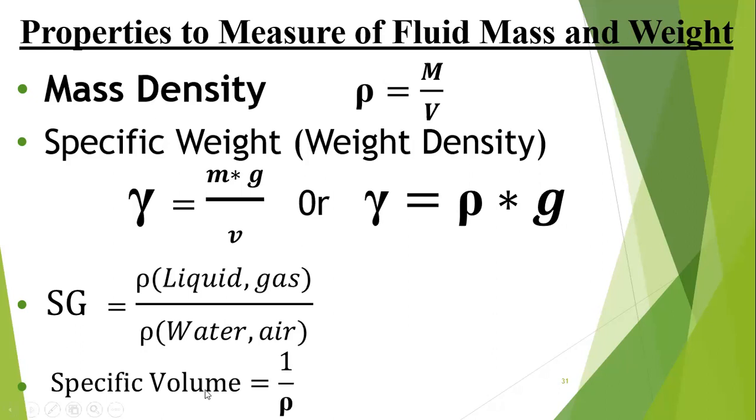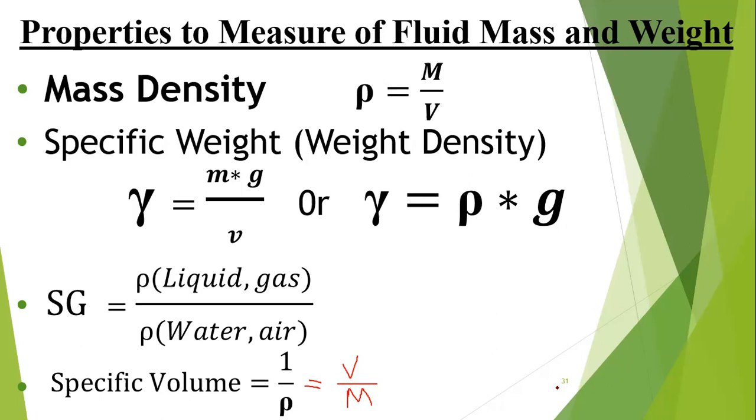The specific volume is V over M, or 1 over rho. You can use either 1 over rho or V over M to define a specific volume.